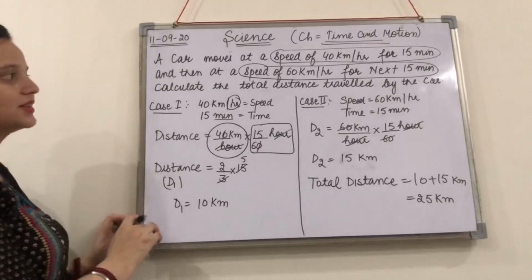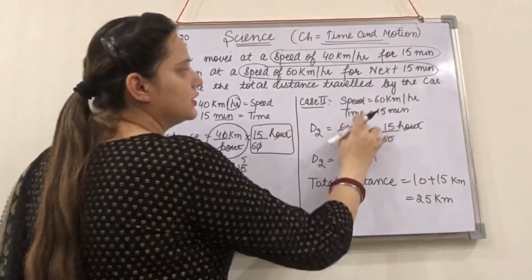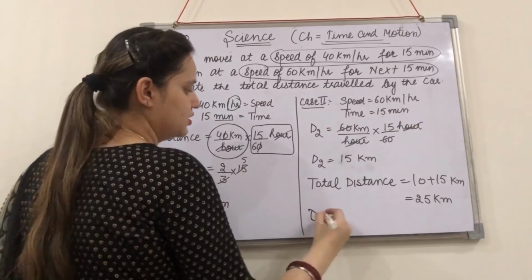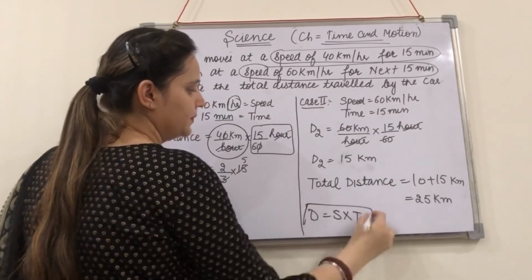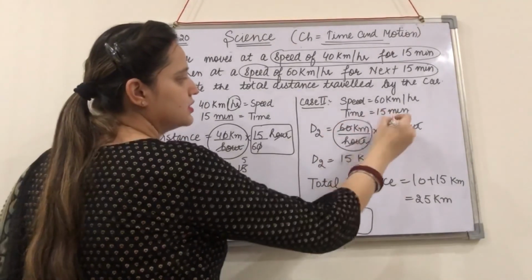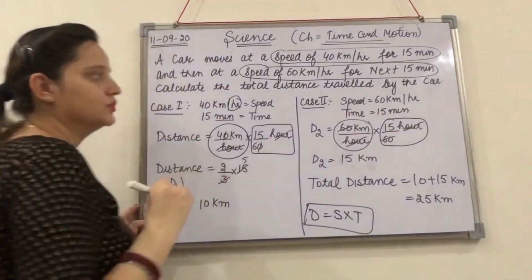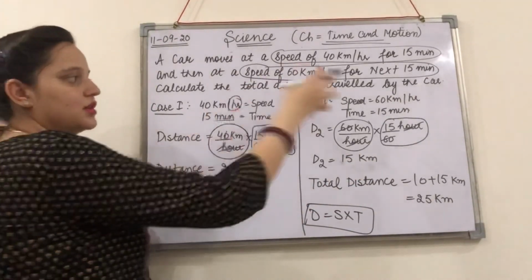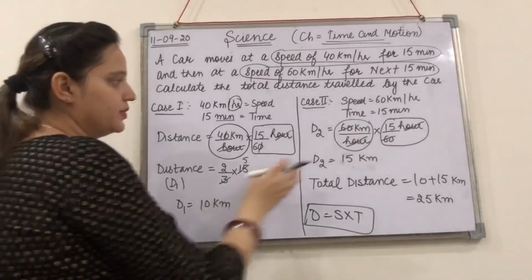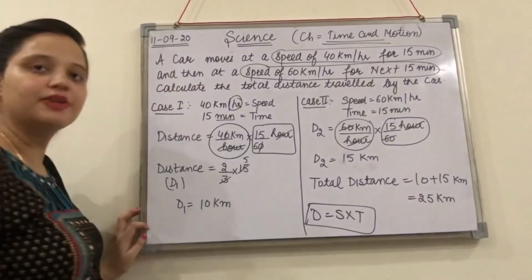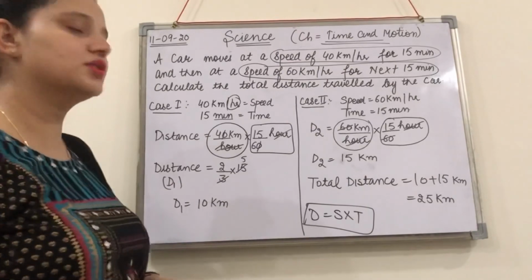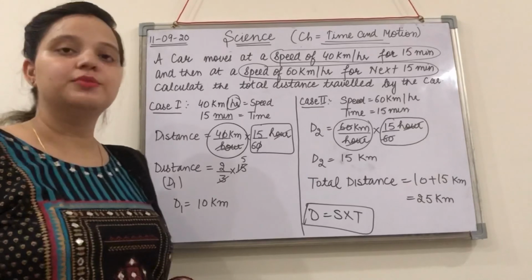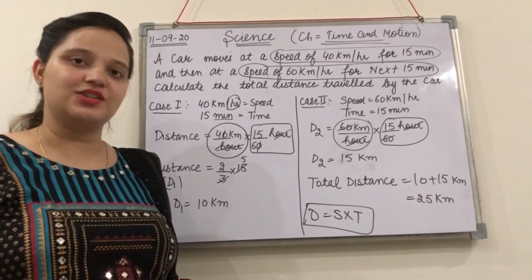Similarly for the second case, when the speed is 60 and the time is 15. Distance covered will again be speed into time. This is the speed and this is the time again. When you solve it, you will be getting 15. So the total distance is this distance and this distance: 10 km plus 15 km gives you 25 km. So 25 km is the total distance travelled by the car. I hope the concept of speed and its numericals are clear to you in this video.